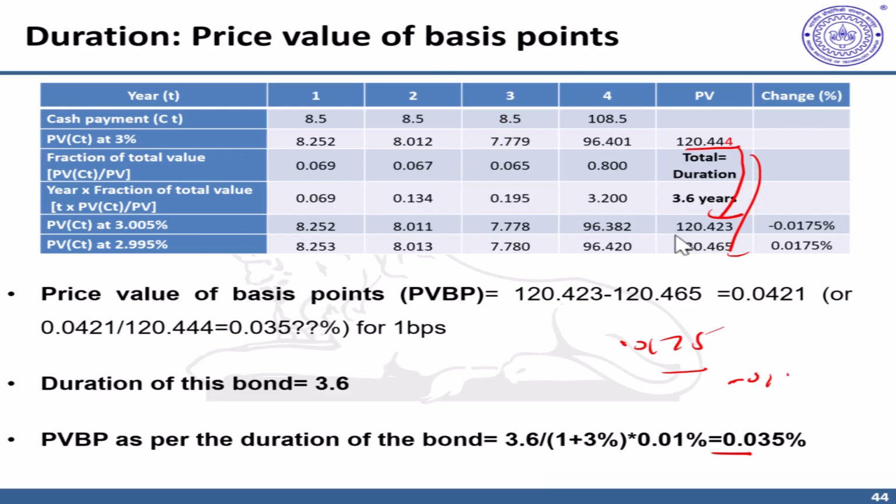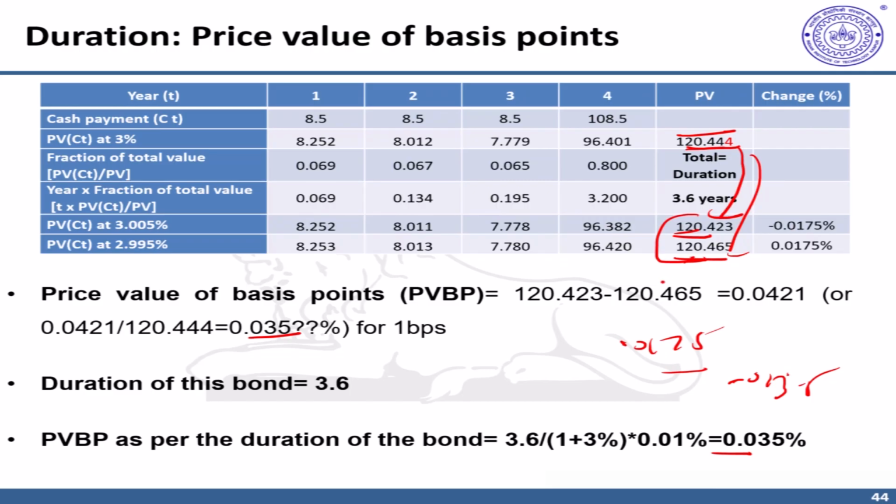There's another way. You can also calculate a price change from this minus this, divided by this, which will also result in 0.035%.